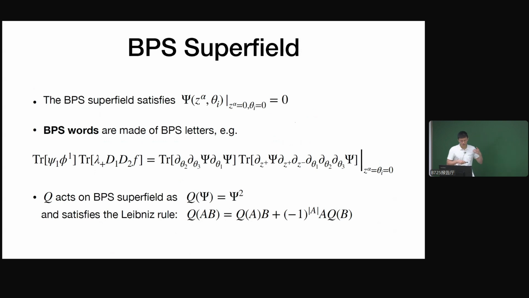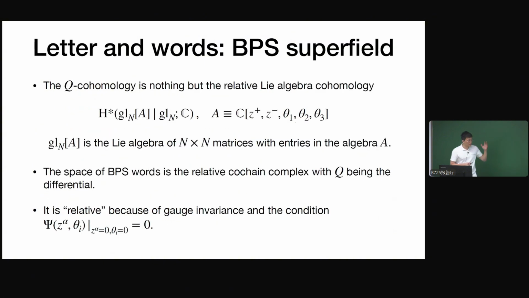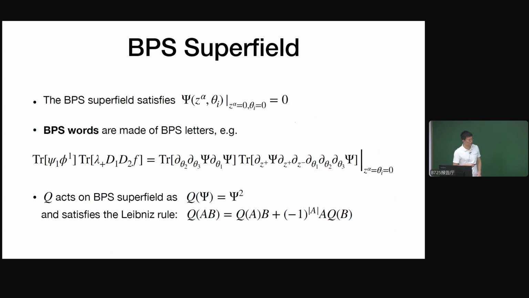And another advantage of using this generating function is that Q acting on this BPS superfield takes a very simple form. So Q acting on psi just equals psi squared. And also Q satisfies the Leibniz rule. And so we have this. And now basically that sets up the problem we want to solve. We want to consider the Q closed operators, that is, the gauge invariant operators of this form, and we want to ask them to be Q closed and then mod out the Q exact ones.